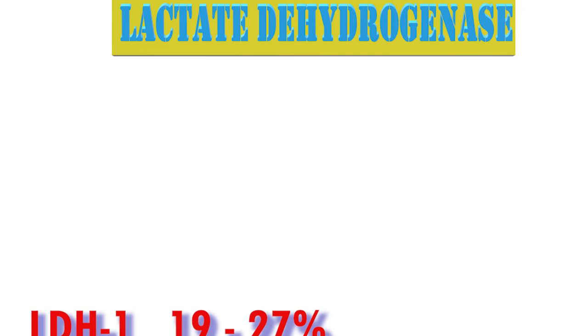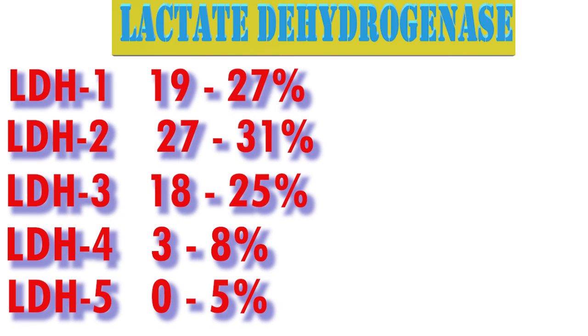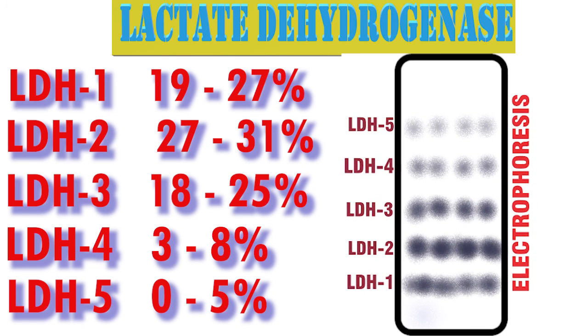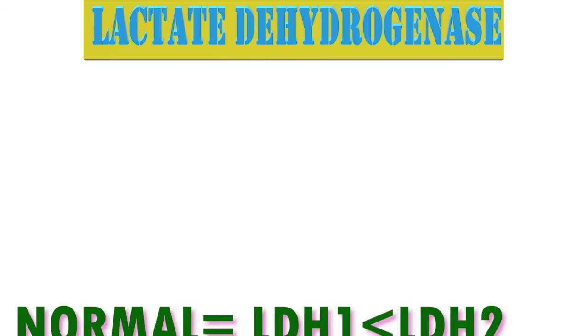The normal percentage of isoenzymes. Lactate dehydrogenase 1 is 17% to 27%. LDH2 is 27 to 37%. LDH3 is 18 to 25%. LDH4 is 3 to 8%. LDH5 is 0 to 5%.